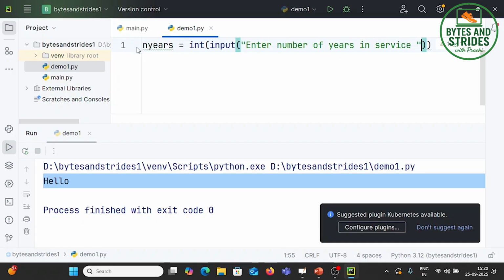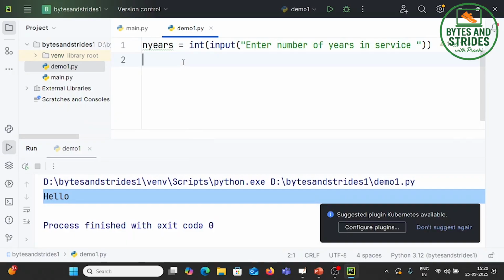Okay, friends. Now what I want to do is, Diwali is approaching and I want to give him a bonus. So say initially I have some bonus which is 0. And now a decision has to be taken. I have to give him a bonus of 5,000 rupees if he has worked for a minimum of 5 years.